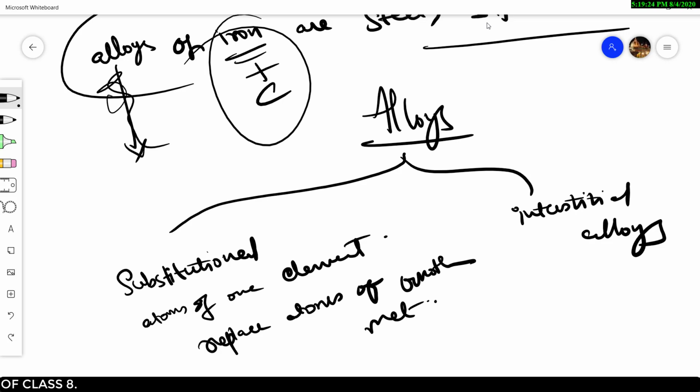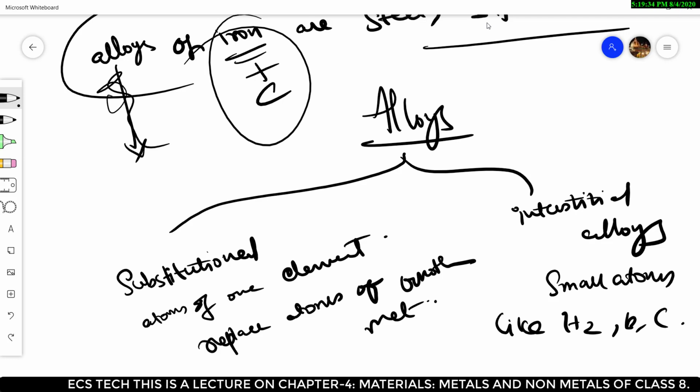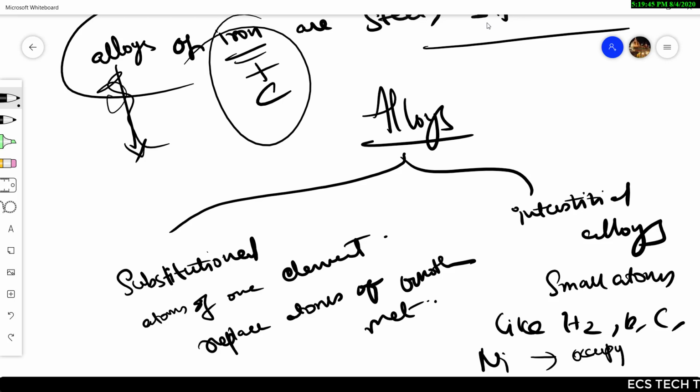Interstitial alloys are those in which small atoms like hydrogen, boron, carbon and nitrogen occupy holes, the vacant spaces, in the crystal structure of metals. So this is about alloys.